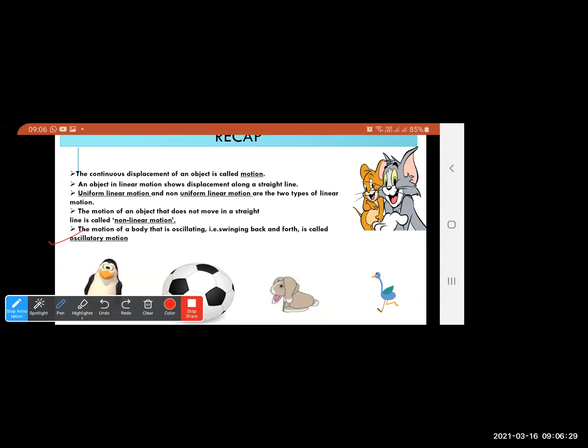So what is oscillatory motion? It is the motion of a body that is oscillating. Oscillating means swinging back and forth. Example is the swing which we see in the garden, the seesaw which you play on in the garden. So we had learned till here. Now we are going to revise the other topics.